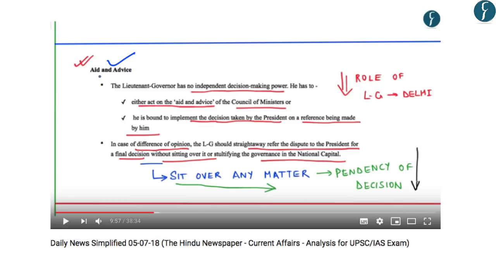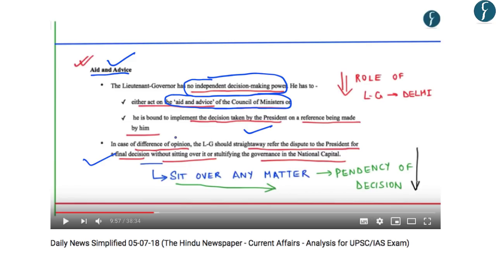Further, the Supreme Court judgment analyzed the status of aid and advice provided by the Council of Ministers to the Lieutenant Governor. And previously there was an issue that whatever aid and advice was given to Lieutenant Governor, he used to sit over that matter without taking any decision. So in this regard, the Supreme Court observed that the Lieutenant Governor has no independent decision-making power, and he has to either act on the advice or aid of Council of Ministers, or he is bound to implement the decision taken by the President on a reference being made by him. Further, in case of difference of opinion, the LG should straight away refer the dispute to the President for a final decision without sitting over it or stultifying the governance in national capital.